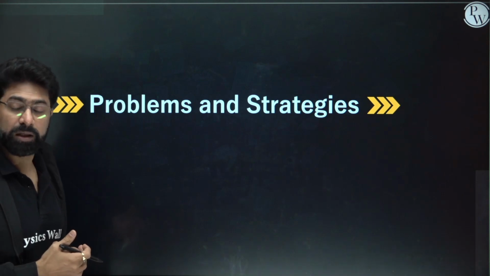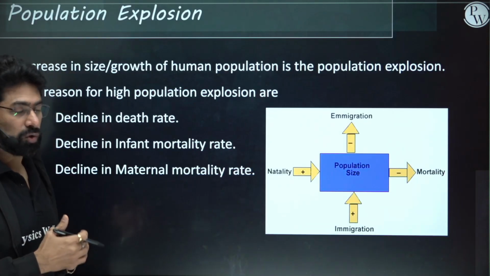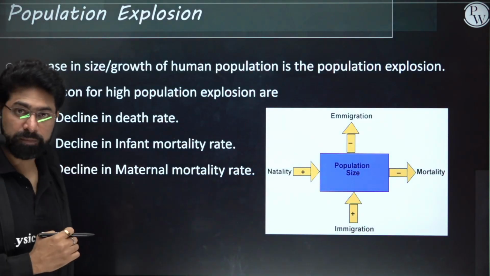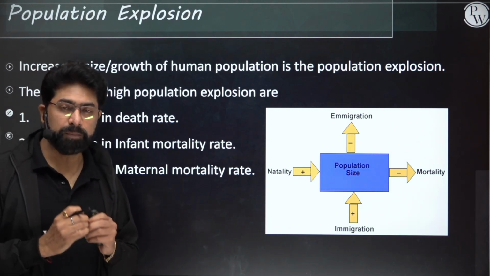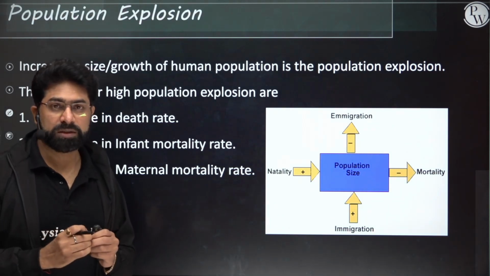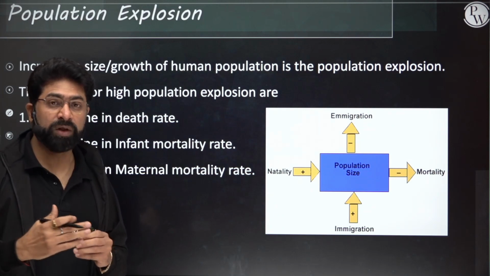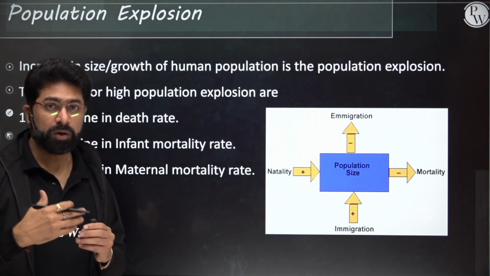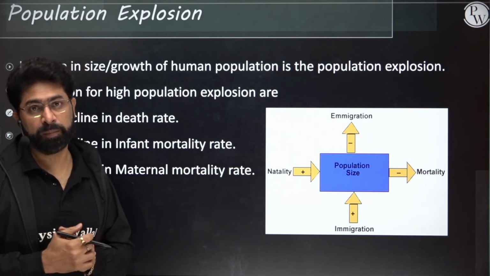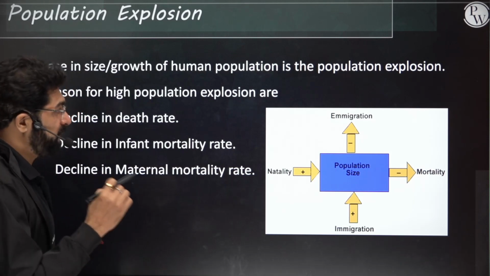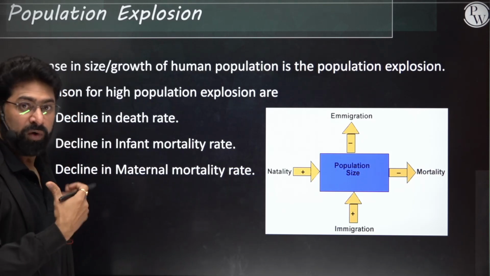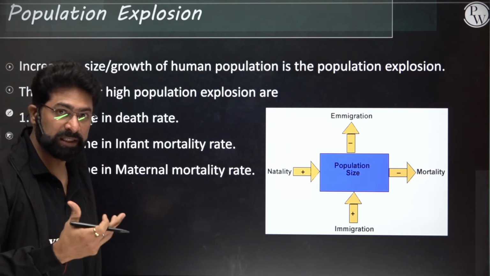Okay, so let's discuss more about this and let's talk about what the problems and strategies are regarding reproductive health. So let's see about the population explosion. Now it is a very big problem because the overgrowing population will exploit you, will not allow you to use the resources properly. And this is the big problem. You see how it is there, why the population has increased.